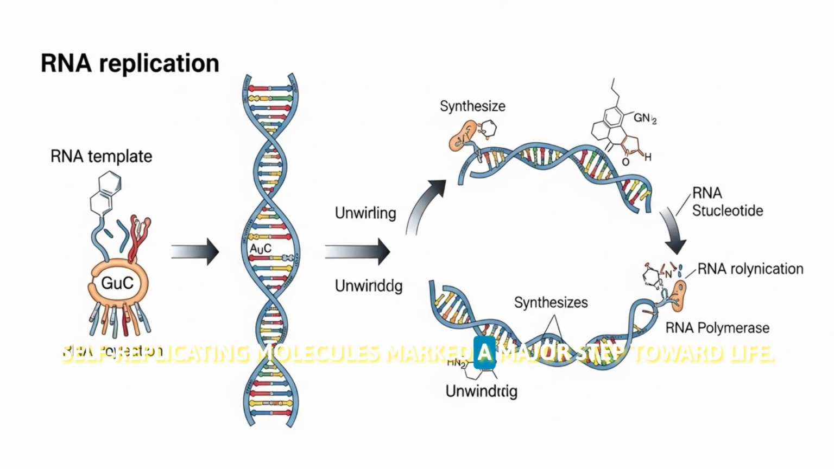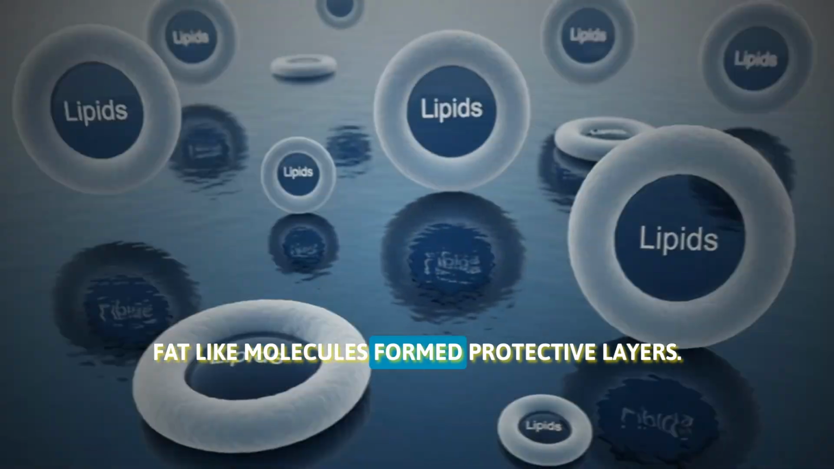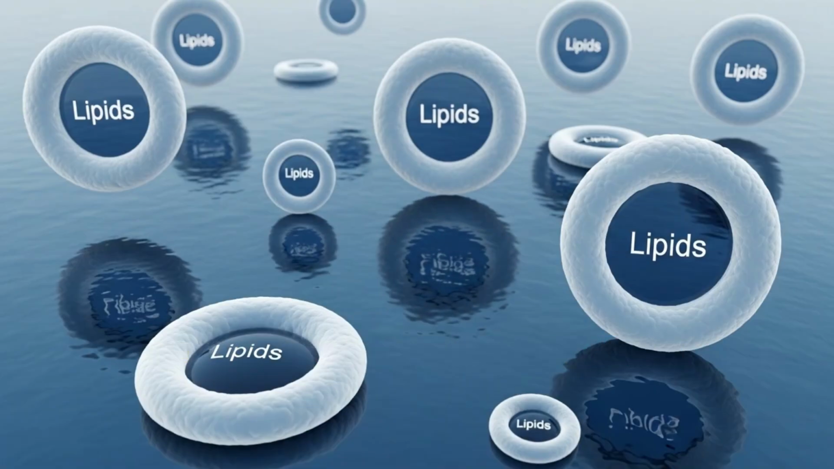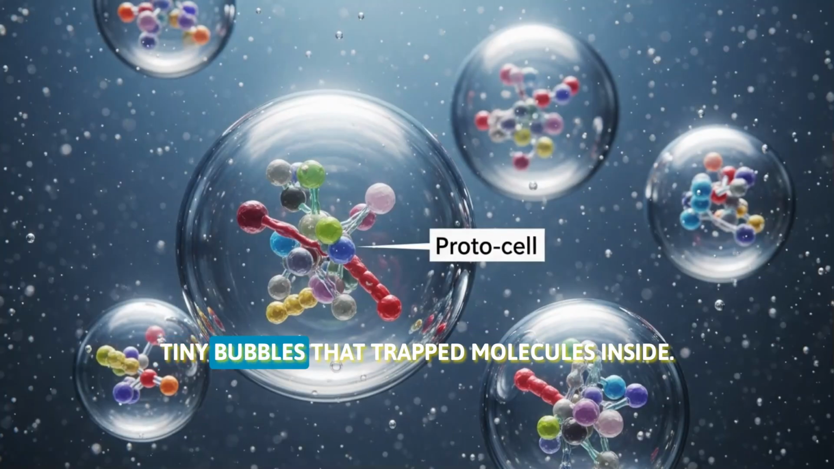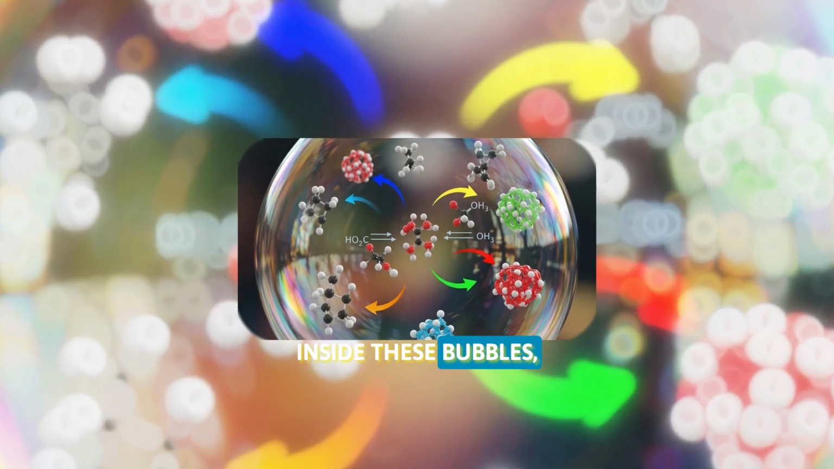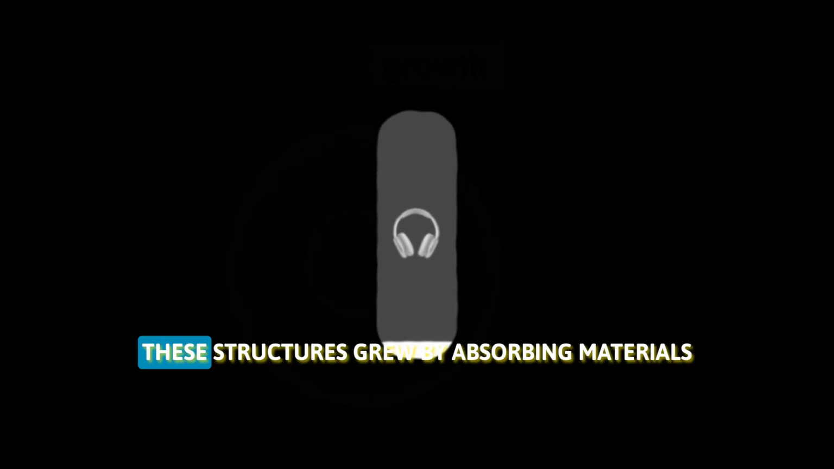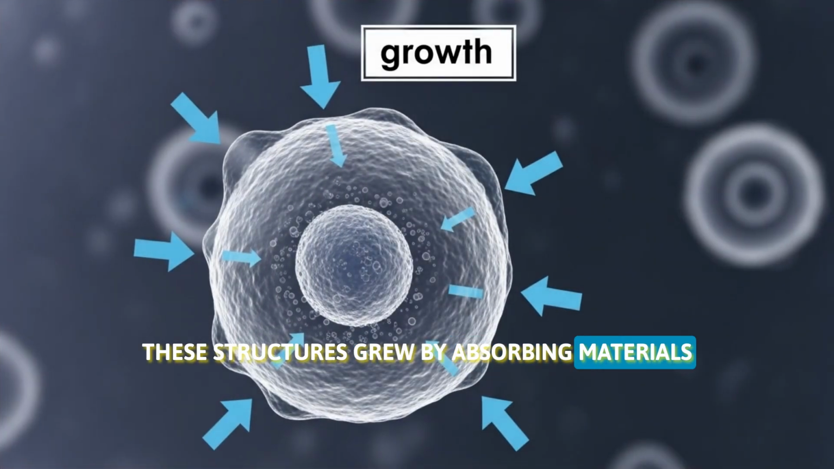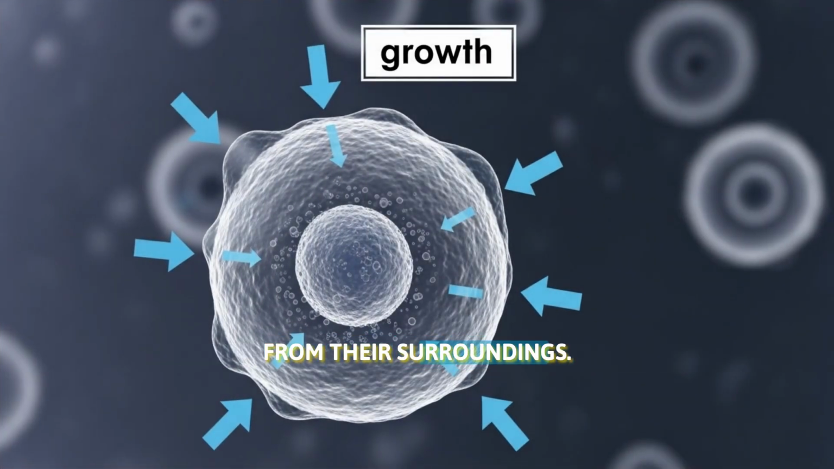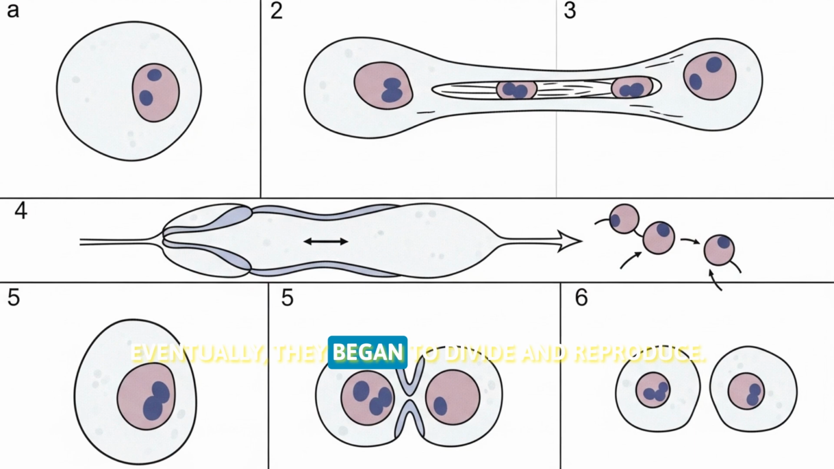Self-replicating molecules marked a major step toward life. Fat-like molecules formed protective layers. These lipids created tiny bubbles that trapped molecules inside. Inside these bubbles, chemical reactions became more organized. These structures grew by absorbing materials from their surroundings. Eventually, they began to divide and reproduce.